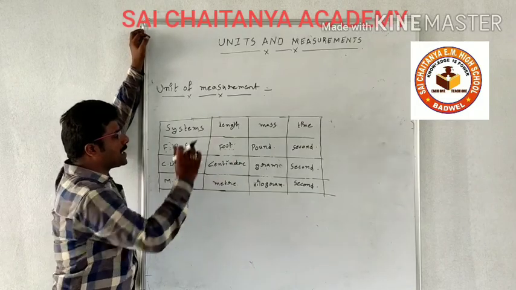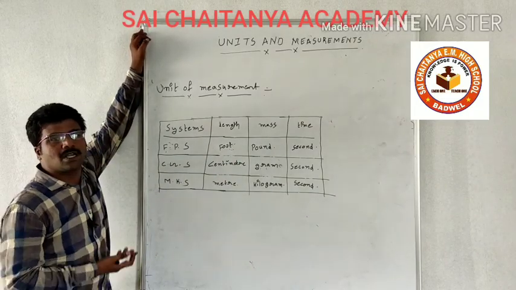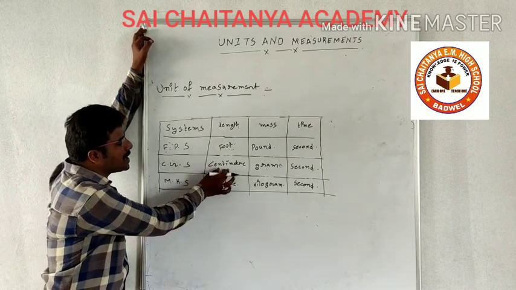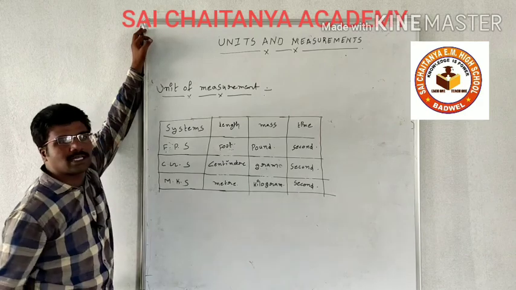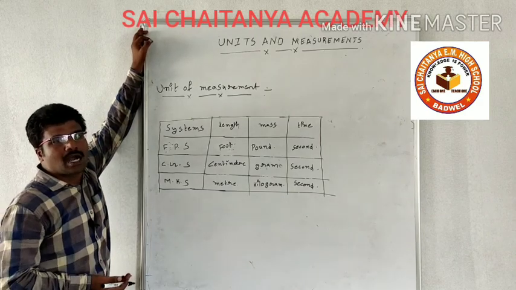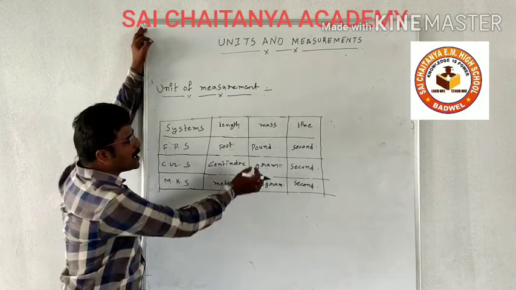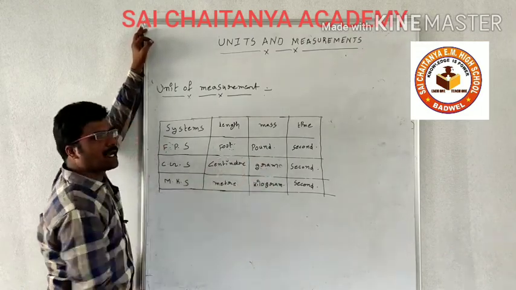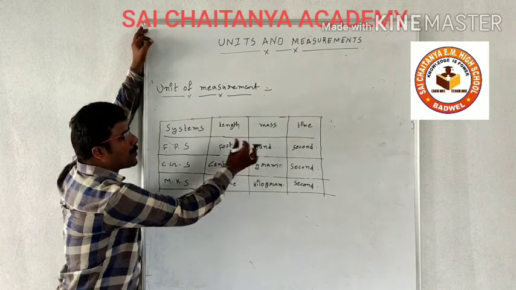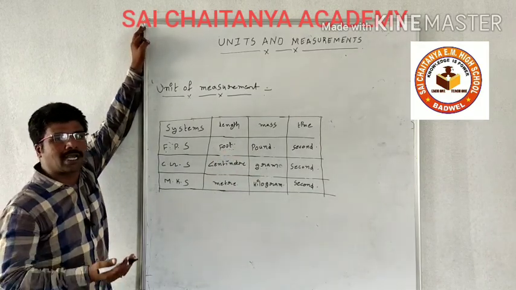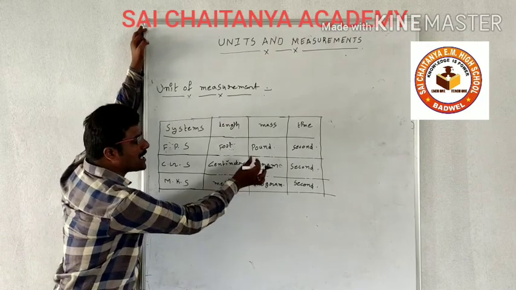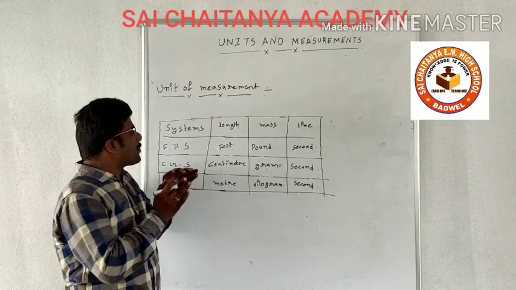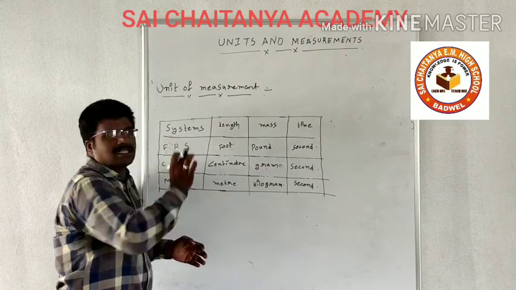For example, if we want to convert foot to centimeter, we know that 1 foot equals 30.48 centimeters. In the same way, if you want to convert centimeter to meter, we know that 1 meter equals 100 centimeters. In the same way, we can convert gram to kilogram or pound to gram. 1 pound equals 454 grams nearly. In the same way, 1 kilogram equals 1000 grams. In this way, we can convert from one system to another system.